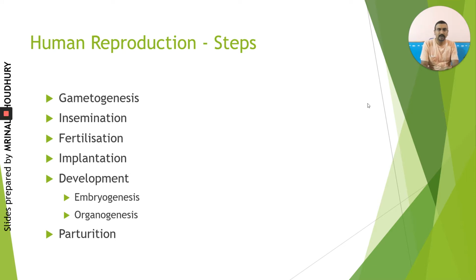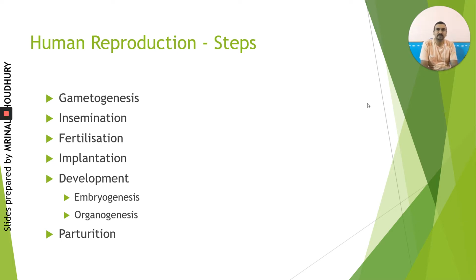So if we look at the general steps of human reproduction, we can look at these basic steps. First, gametogenesis, which is nothing but gamete formation. Then we have the process of gamete transfer. In human beings, we speak about insemination as the process by which the male gametes get transferred into the female reproductive tract. Then comes fertilization, that is the fusion of male and female gametes.